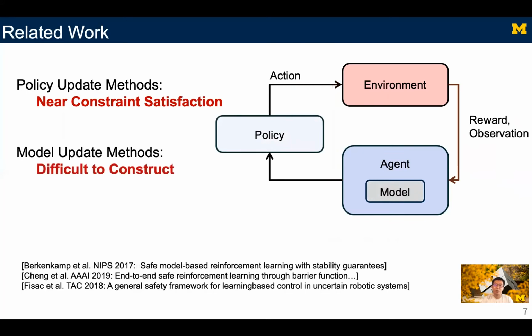Another line of work focuses on learning an accurate model of the system. By ensuring such updates align with the data seen in the previous rollouts, safety or stability can be ensured by using traditional control methods such as Hamilton-Jacobi functions, control barrier functions, or Lyapunov functions. However, these methods usually work only for low-dimensional systems.